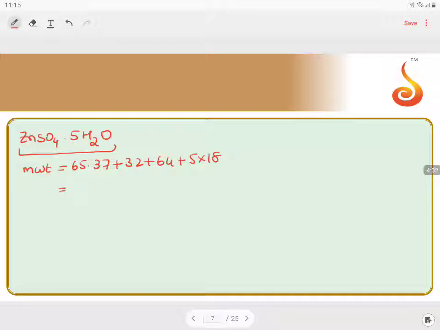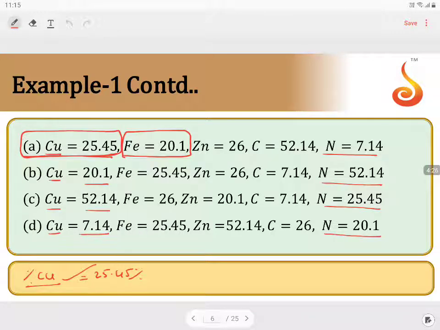If I do this calculation, we'll get 251.37 grams. Now the percentage of zinc is the atomic mass of zinc, 65.37, by molecular weight 251.37, into 100, which equals 26%. Is this there with us? Yes, we got 26%.